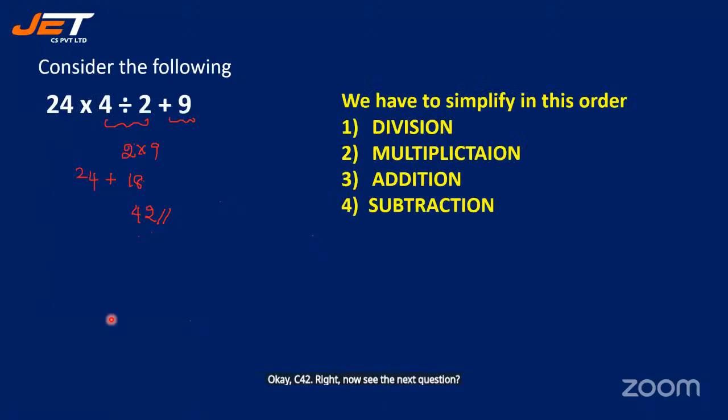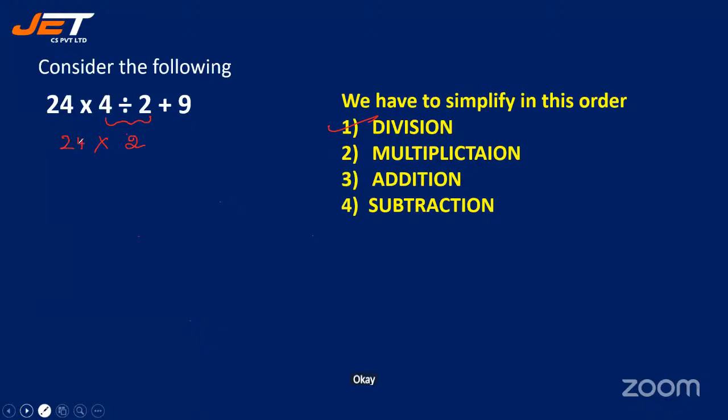Here also we have, let me erase. Right. So 4 divided by 2 is 2. That is division first. Next we have multiplication. So into 24.